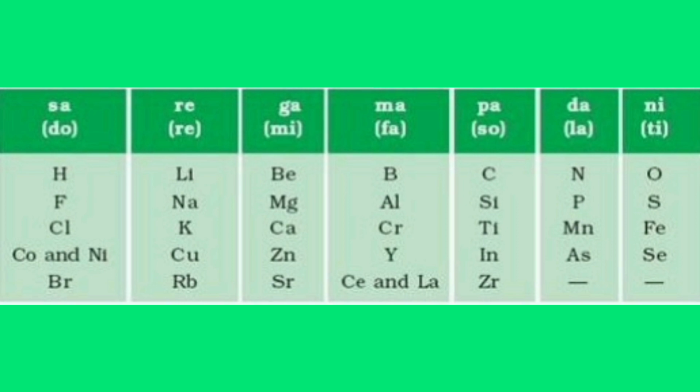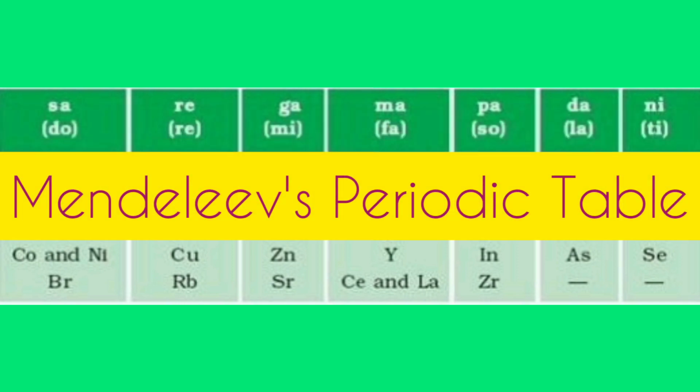The main credit for classifying elements goes to Dmitri Ivanovich Mendeleev. Children, in the next module, we will learn about Mendeleev's periodic table.